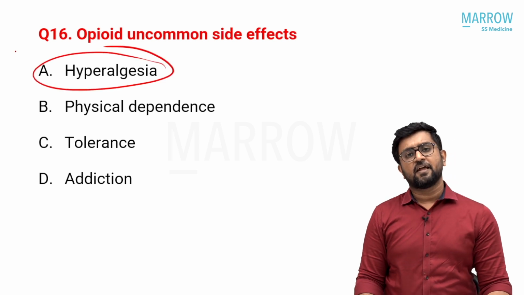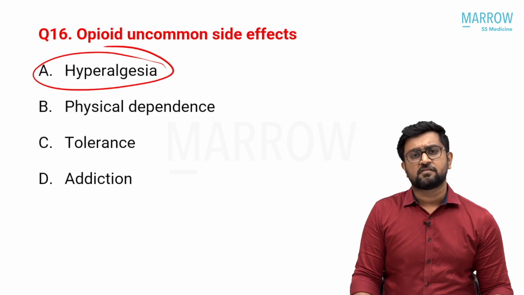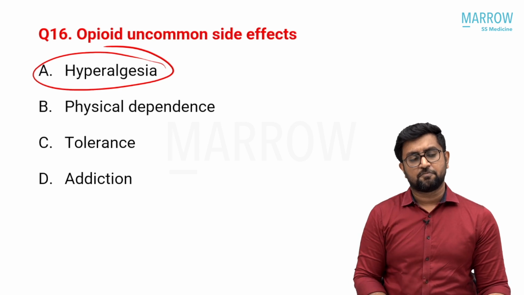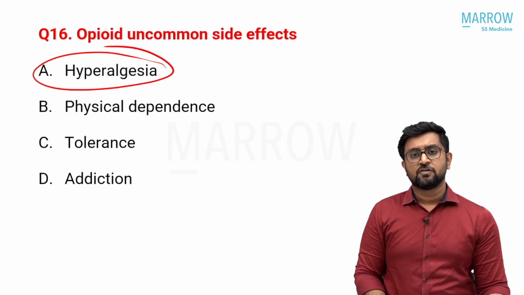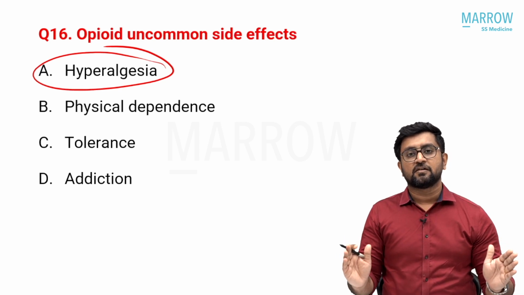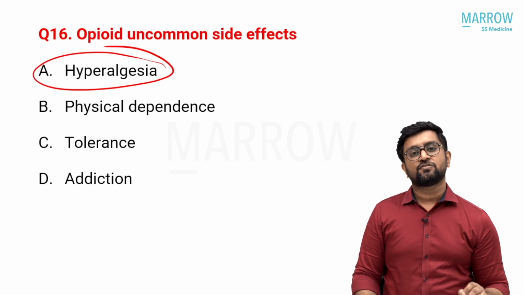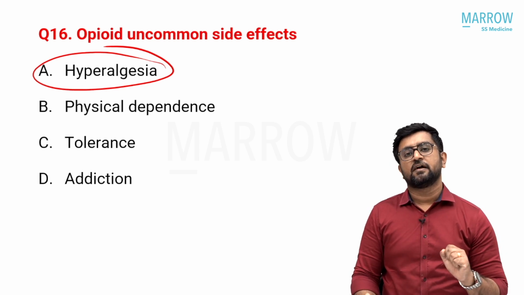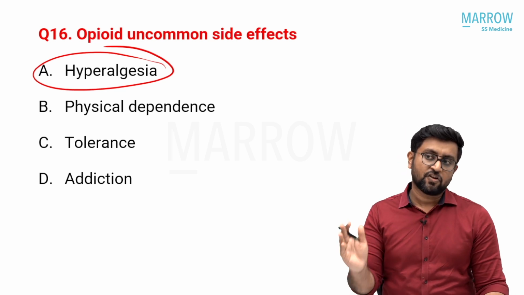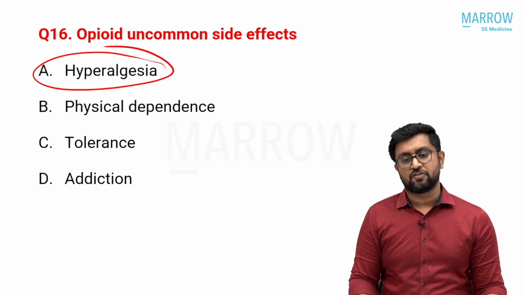The exact mechanism of hyperalgesia is not known. Some alteration in the pain pathways where opioids act is supposed to be a mechanism, but it creates confusion between hyperalgesia and tolerance, because in tolerance, when you use repeated opioid doses, the initial sign you see is that the duration of the effect comes down and the patient requires more dose. Similarly here also, you may see that either the duration comes down or the pain starts coming early. That is sometimes difficult to differentiate. That is known as opioid-induced hyperalgesia. That is an uncommon side effect. That is the answer for that.